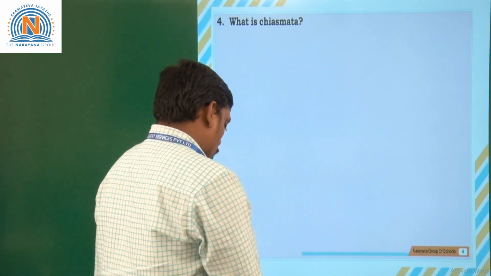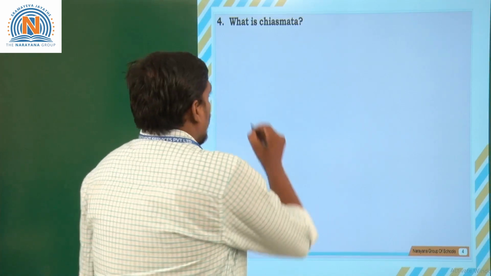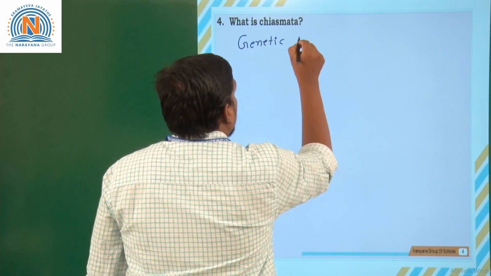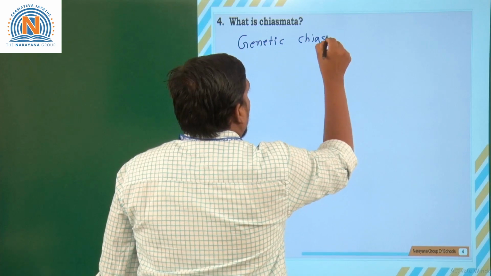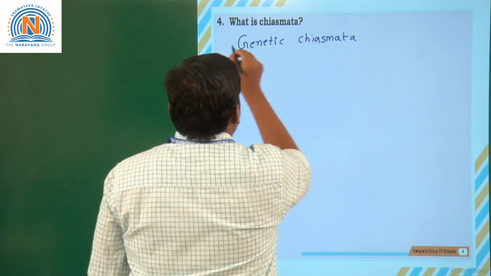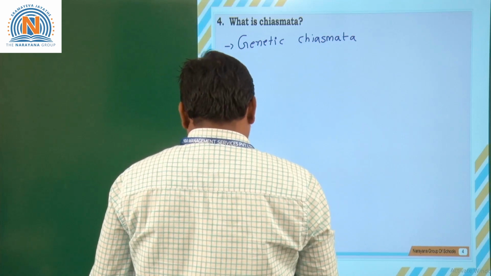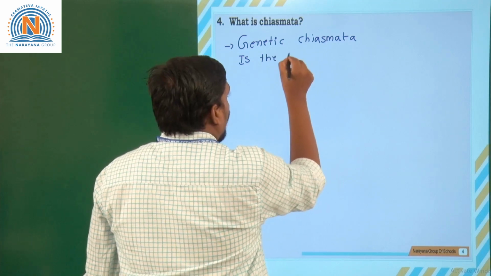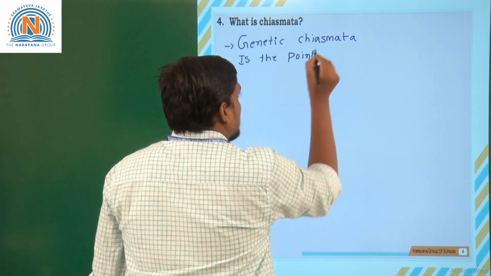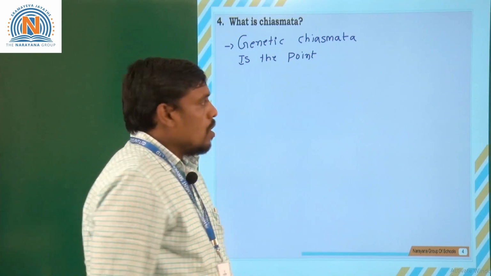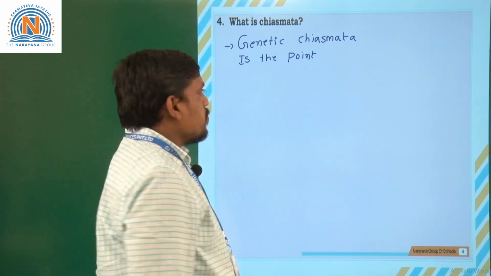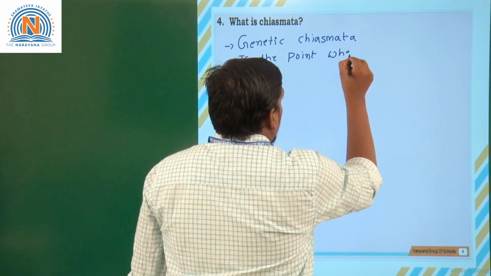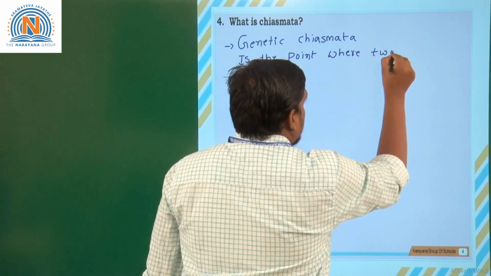What is chiasmata? What is genetic chiasmata? Let us see about genetic chiasmata. The chiasmata is the point where two sister chromatids are joined. Once again I am repeating the answer. The chiasmata or genetic chiasmata is the point where two sister chromatids,